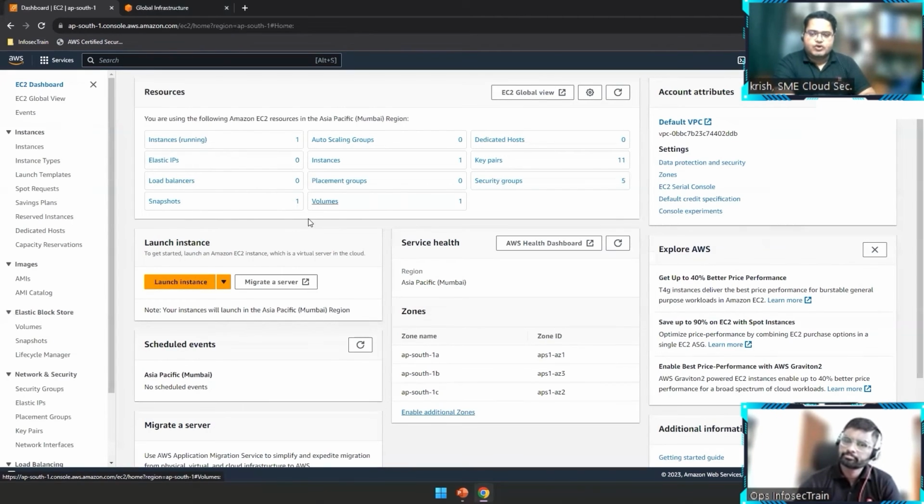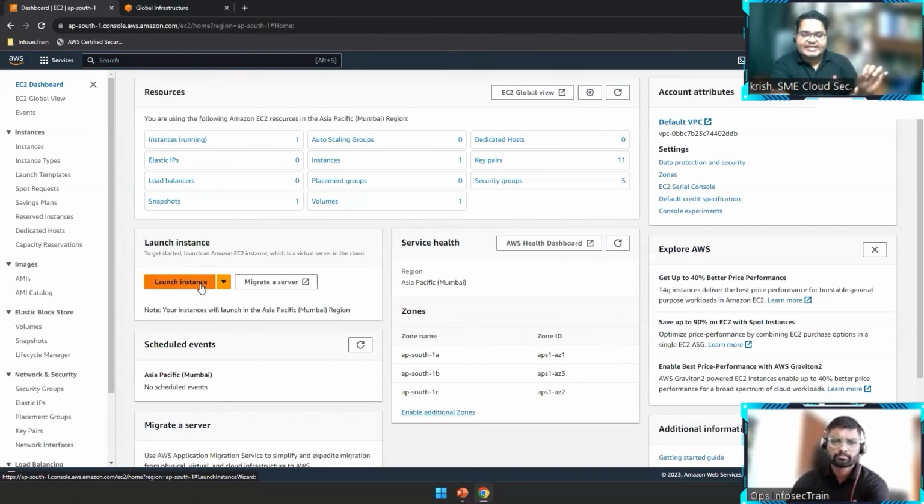So I want to host a server. If you want to host a server with all the options, where we can have more control and flexibility, this is the best service we can go for: Amazon EC2. The same in Azure is called Azure VM. In AWS we call it EC2. That's all. So I'm just clicking on launch an instance.